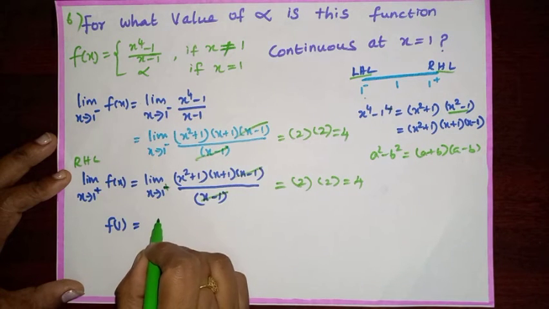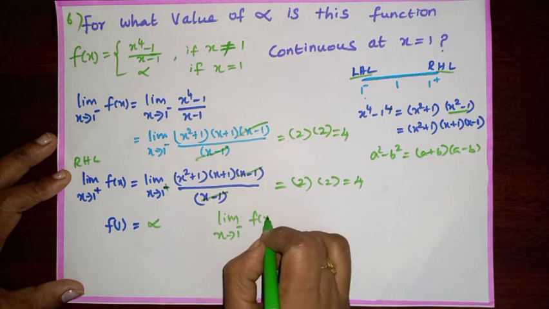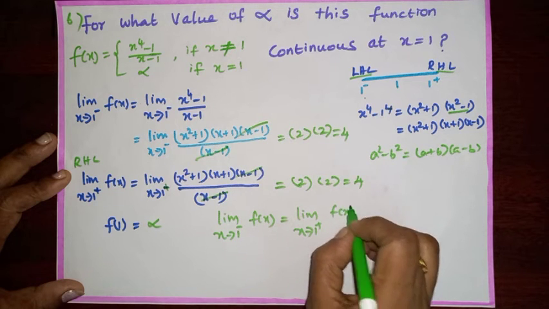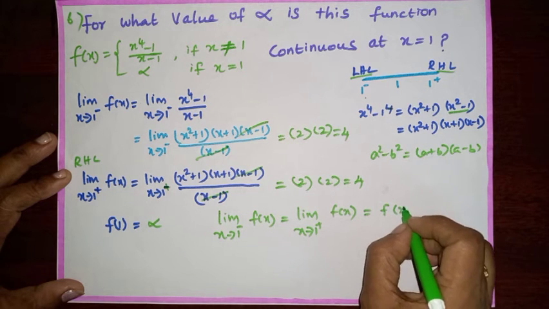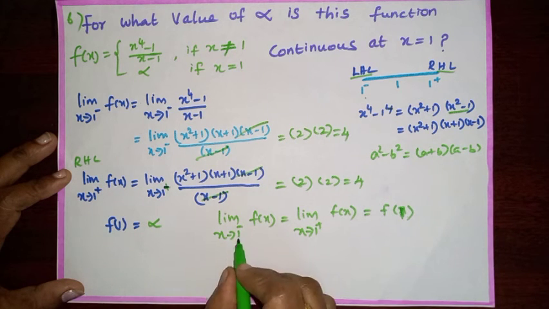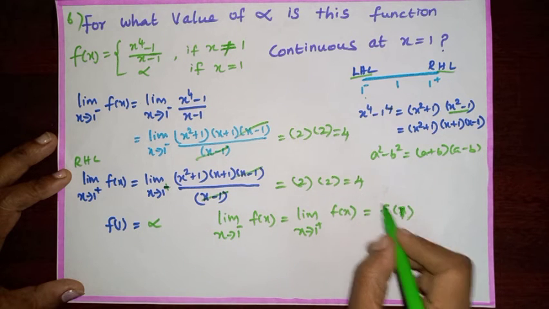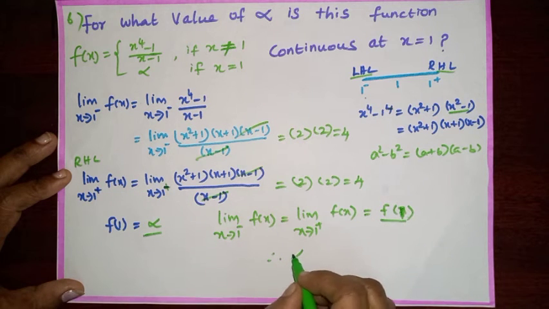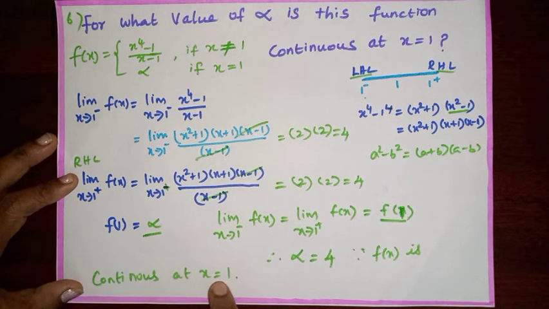And f of 1 is given as alpha. We know that limit x tends to 1 negative f of x is equal to limit x tends to 1 positive f of x when it is continuous, which is also equal to f of 1. So we got limit x tends to 1 negative f of x and limit x tends to 1 positive f of x as 4. So f of 1 is nothing but alpha. Therefore, alpha equals 4, since f of x is continuous at x equal to 1.